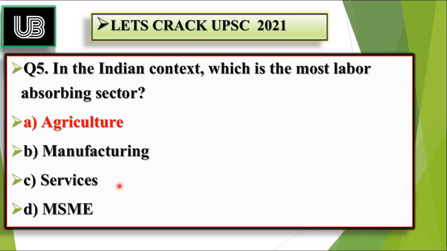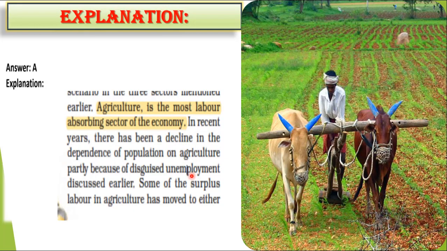The secondary sector, we can say it's the manufacturing sector, which uses the output of the primary sector and converts it into the finished product that can be further sold to the final consumer. And the third sector is the service sector. This sector facilitates these two sectors in the economy and renders services. It is also one of the most revenue generating sectors of the economy in India. So these are the three sectors in which the Indian economy is divided. Moving forward, agriculture is the most labor absorbing sector of the economy, as I told you.